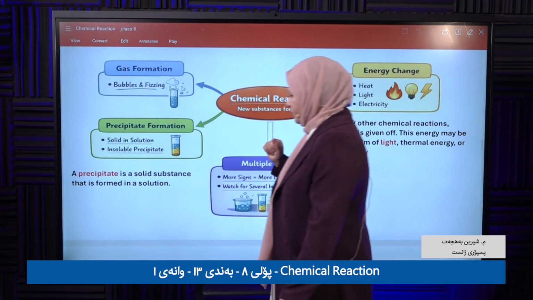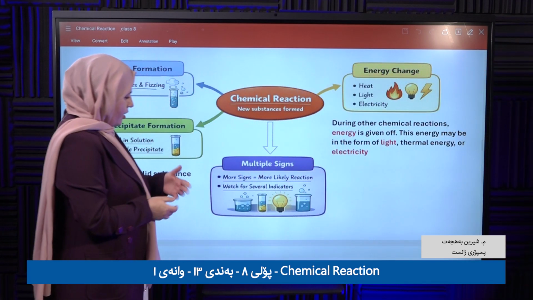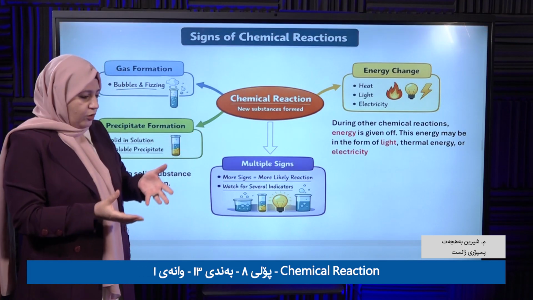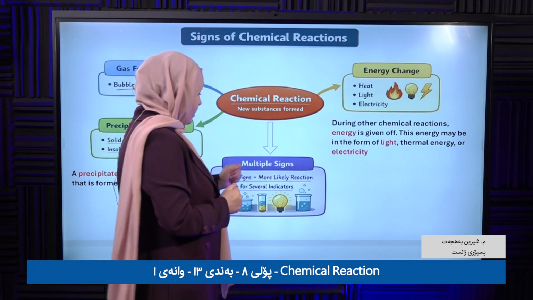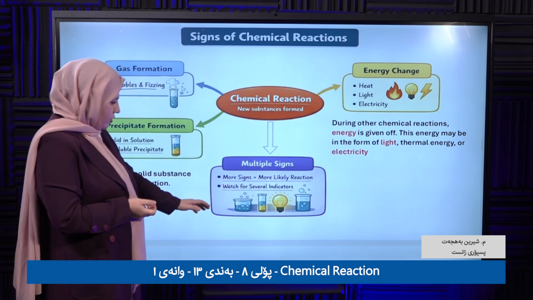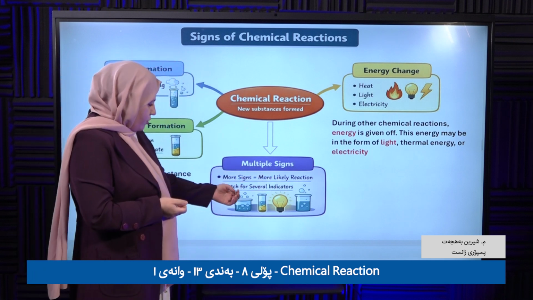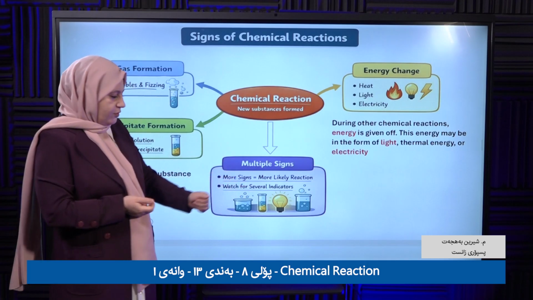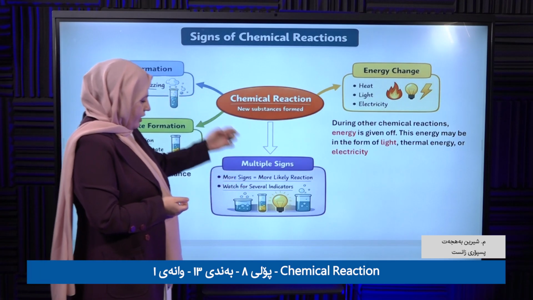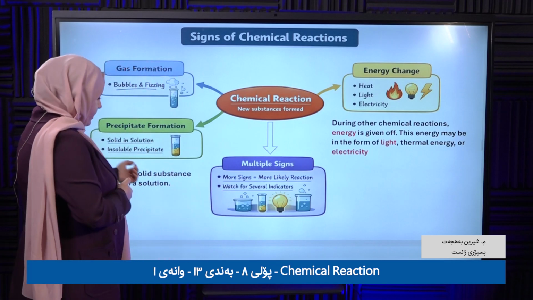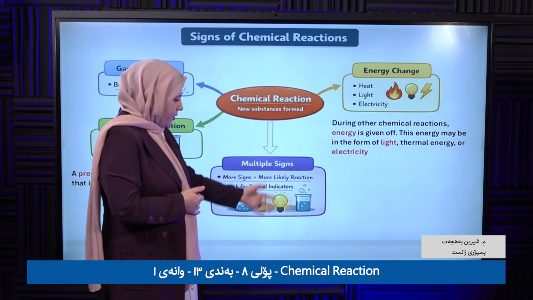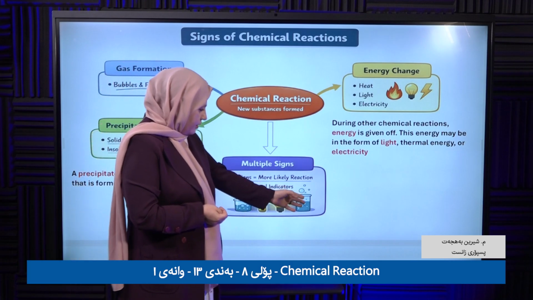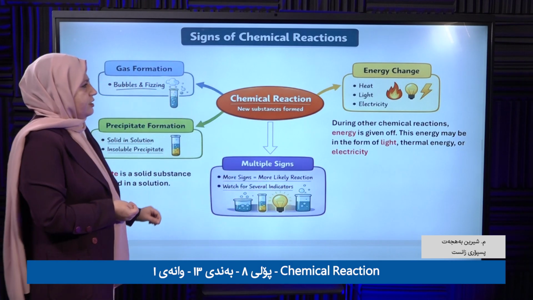Clear? So, multiple signs. If there are more signs, that means a chemical reaction is more likely. There are several, including, for example, gas formation, which is a sign of a chemical reaction, and formation of a precipitate. That means a chemical reaction is happening, and light. That means a chemical reaction is taking place, and gases, a chemical reaction is taking place.